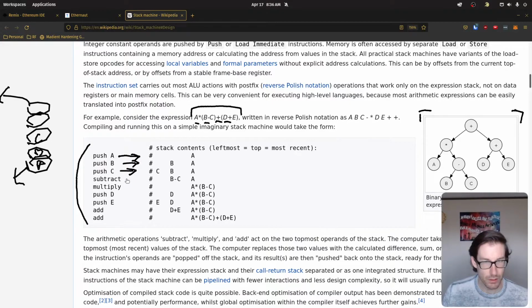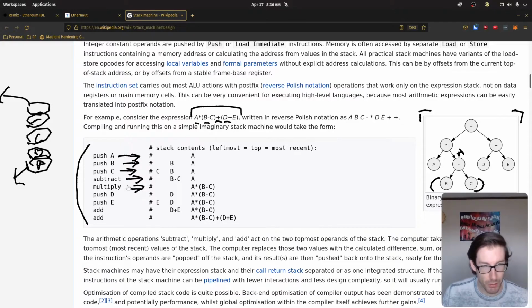And then we're going to subtract, which is going to be here. What we're subtracting is B minus C. So that's here, you can see this item here. These are some of the first ones that were placed on the stack. So we're going to do B minus C, which is going to have a value here. And then we're going to do some more pushing.